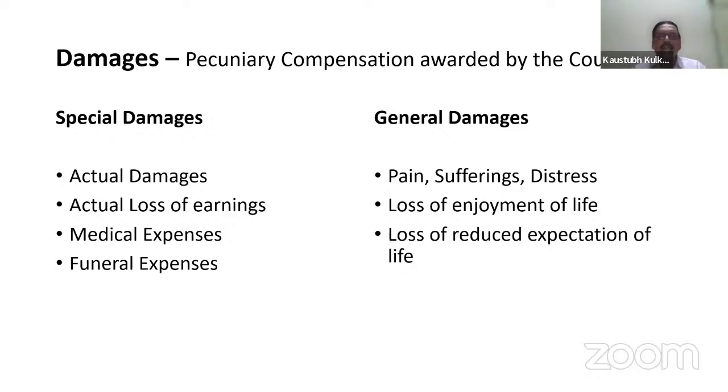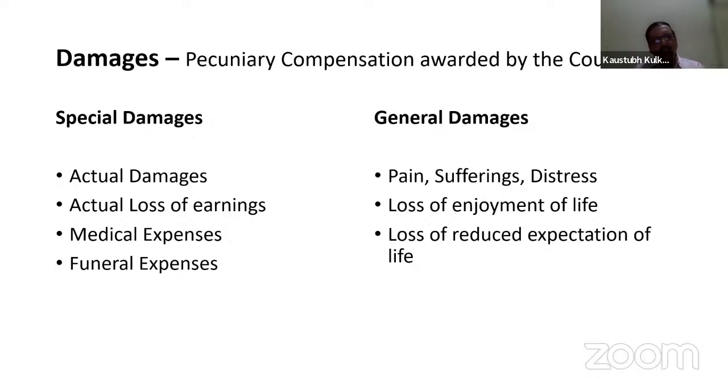Special damages are the actual damages, and general damages are the damages which are not actual, I will say. The special damages are the actual damages, which are the medical expenses and the funeral expenses. So these are actual damages which are termed as special damages. Now, what is the difference? Special damages are the actual loss of earnings, medical expenses, funeral expenses.